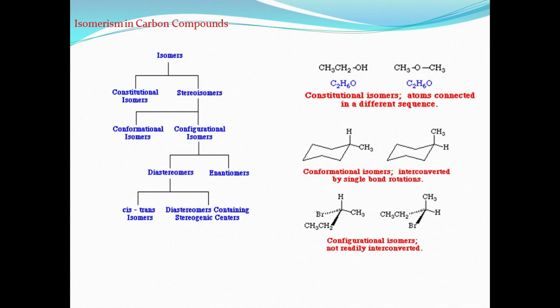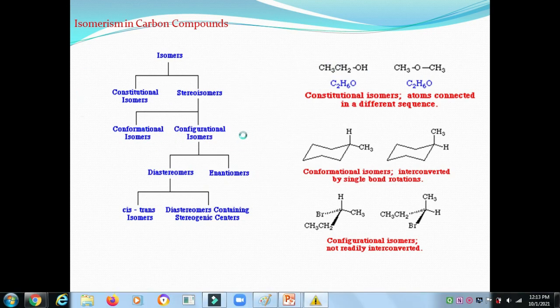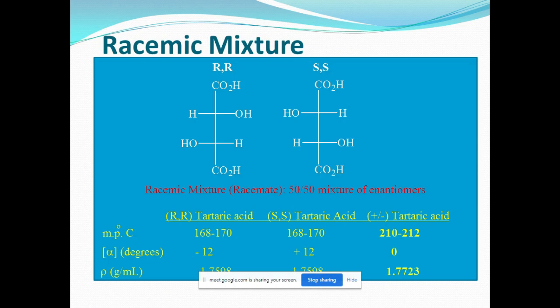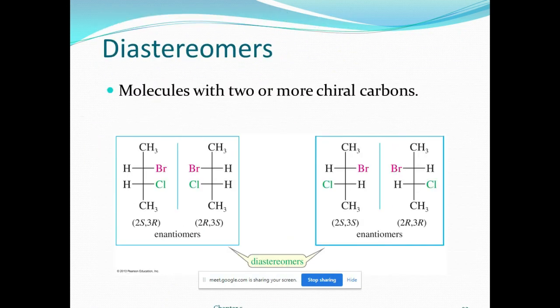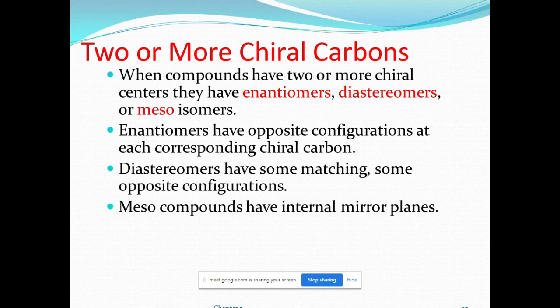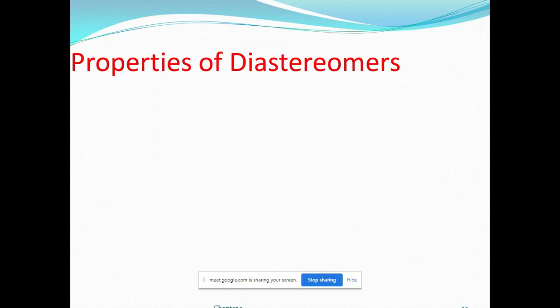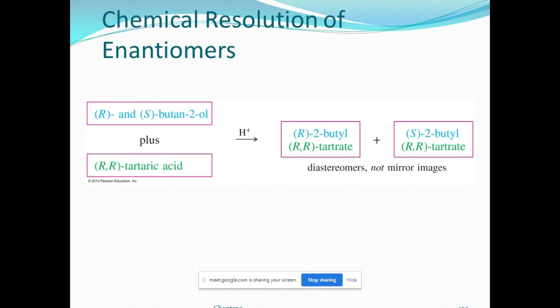Here you see constitutional isomerism, stereoisomerism, conformational isomerism, and configurational isomerism. Naming by R-S applies to compounds with more than one chiral center.